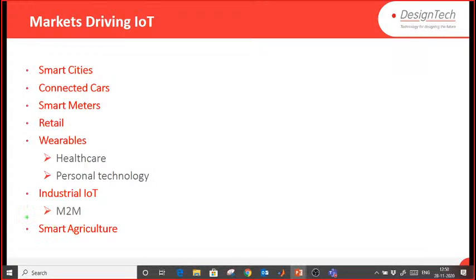Smart agriculture: let's say that I have to do agriculture, but I am not a farmer. I don't know how to do agriculture, right? I don't know when to pump the water, and when not to pump the water in the field. So if you have such a device which is connected through IoT, you can use some kind of soil sensors. Based on the threshold value of those soil sensors, the water pump will automatically be on, and the water pump will be off. This is smart agriculture. You don't have to do anything. IoT will do everything for you, right?